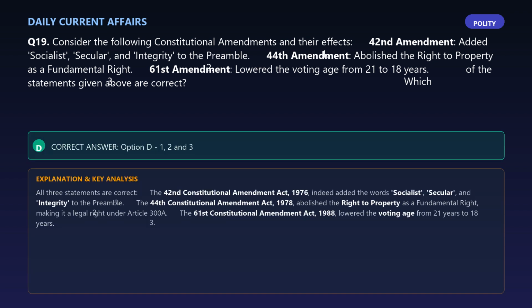The correct answer is option D, 1, 2 and 3. Explanation: all three statements are correct. 1. The 42nd Constitutional Amendment Act, 1976, indeed added the words socialist, secular, and integrity to the preamble. 2. The 44th Constitutional Amendment Act, 1978, abolished the right to property as a fundamental right, making it a legal right under Article 300A. 3. The 61st Constitutional Amendment Act, 1988, lowered the voting age from 21 years to 18 years.